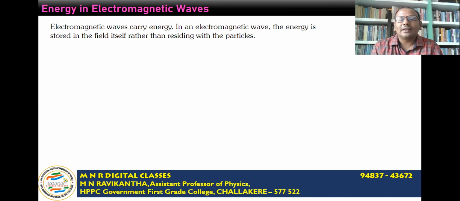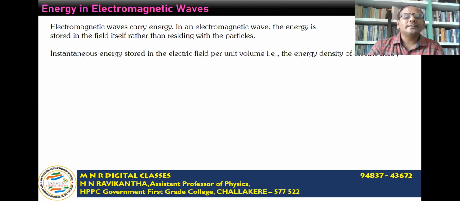So this point clearly concludes that electromagnetic waves do not require any material particles for their propagation, so they can travel through space as well as through vacuum, unlike mechanical waves.